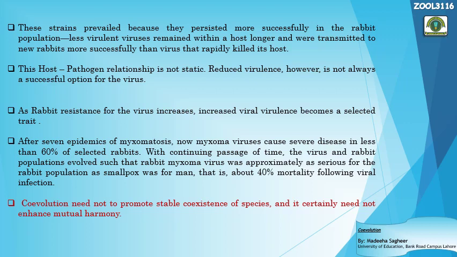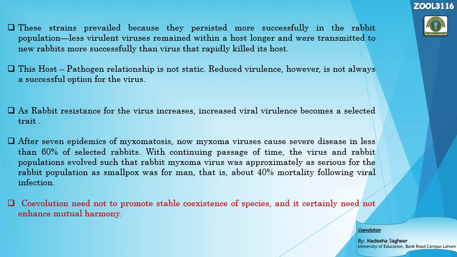With continuing passage of time, the virus and the rabbit population evolved such that Myxoma virus was approximately as serious for the rabbit population as smallpox was for man. Once upon a time, there was a smallpox virus, and that caused very serious illness in humans.